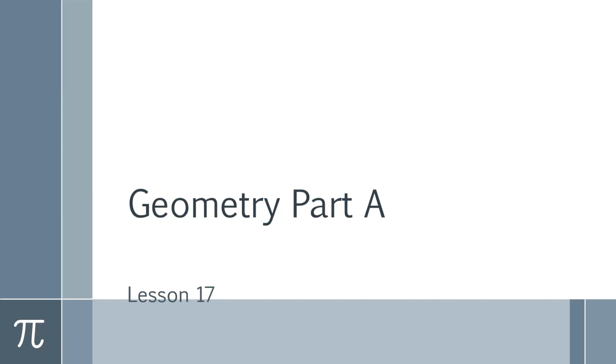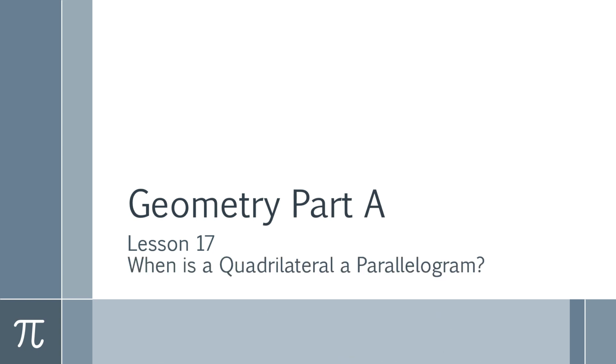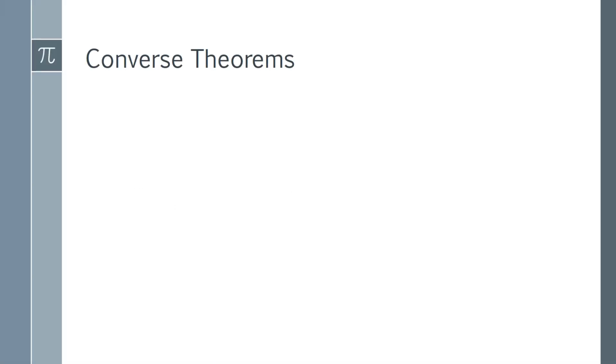This row we're looking at in geometry. This is part A, lesson 17. And we're going to try to talk about when a quadrilateral is a parallelogram. So we had some rules or theorems in the lesson. These are the converse of those theorems that talk about how you can determine if a quadrilateral is a parallelogram. So let's take a look at some of these rules.